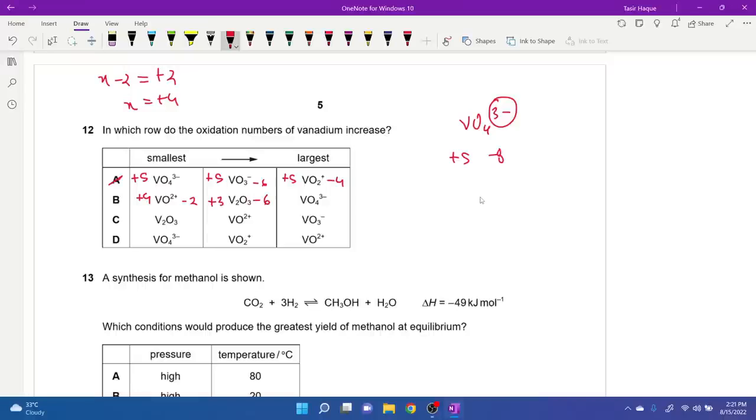Vanadium has to be plus 3 each. 3 into 2 is 6. Next, this one we already did. Vanadium is at plus 5. So plus 4, 3, 5. It's not working out. Okay, let's go to the next one. Here vanadium is plus 3. Here it's plus 4. Here it is, did we find this out right over here? It's at plus 5. So this looks good. 12 looks good. 12 should be C logically.